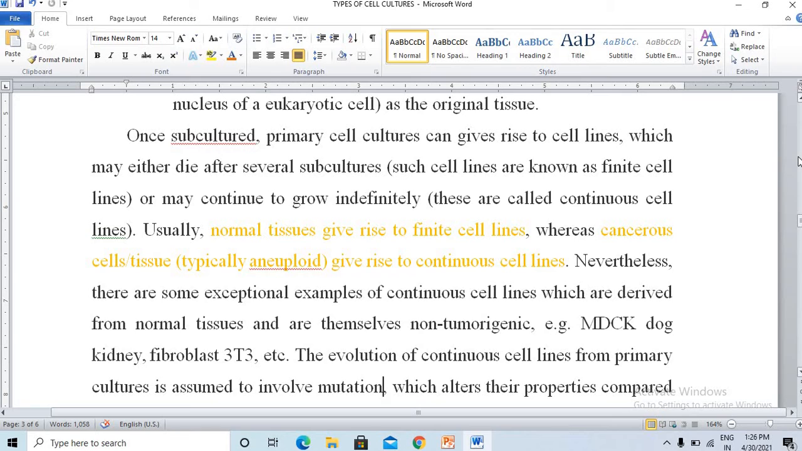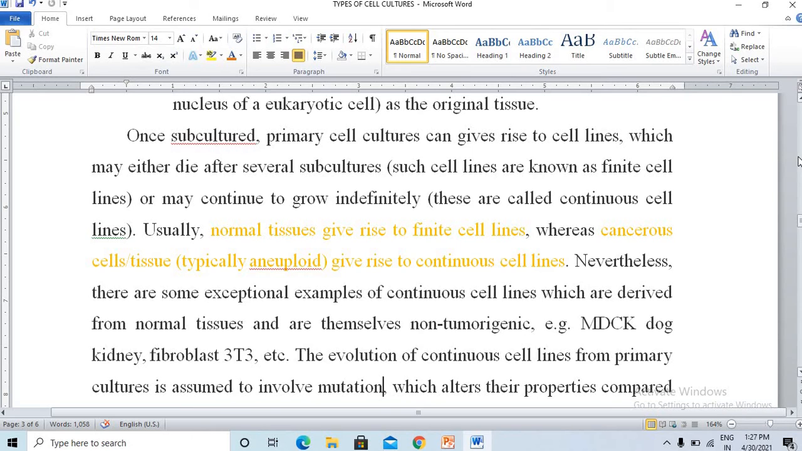This usually happens in cancerous cells. Normal tissues give rise to only finite cell lines, but in the case of cancerous cells or tissues, you can see continuous cell lines. That is called the aneuploid condition. If you use a normal tissue or organ, get some cells from it and go for cell culturing, after several subcultures the growth may stop. The cell lines will stop dividing further. That is called finite cell lines. But if it continues to grow indefinitely, that is cancerous cells.